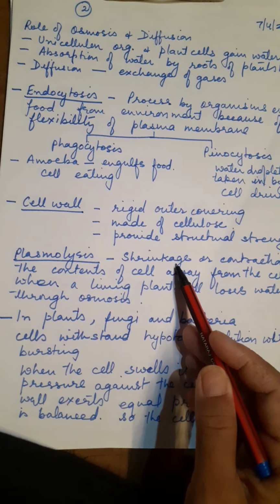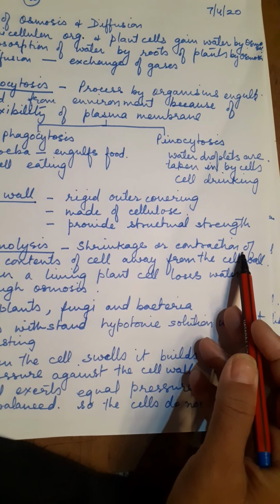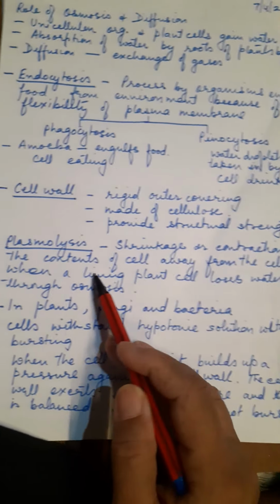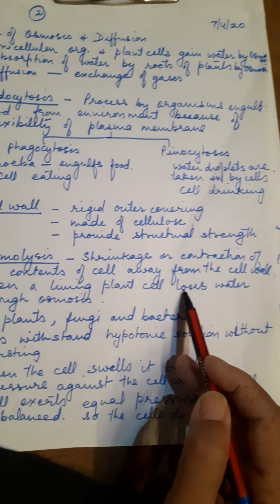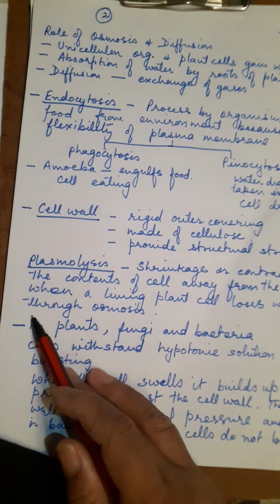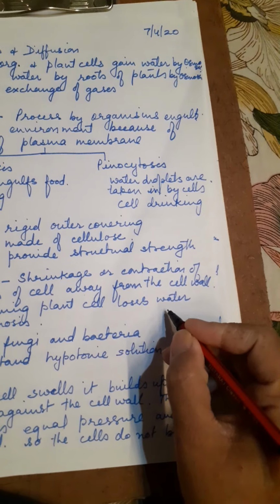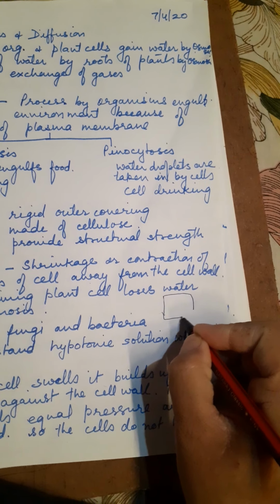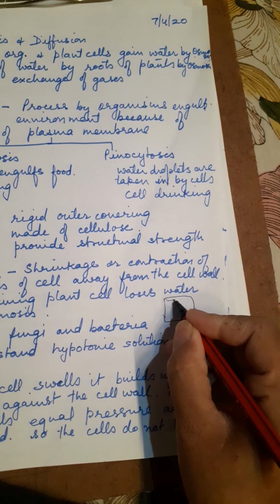Plasmolysis. Plasmolysis is a process in which the shrinkage or contraction of the contents of the cell away from the cell wall occurs when a living plant cell loses water through osmosis. Now I'll explain it with the help of a diagram. If this is a plant cell with a cell wall,